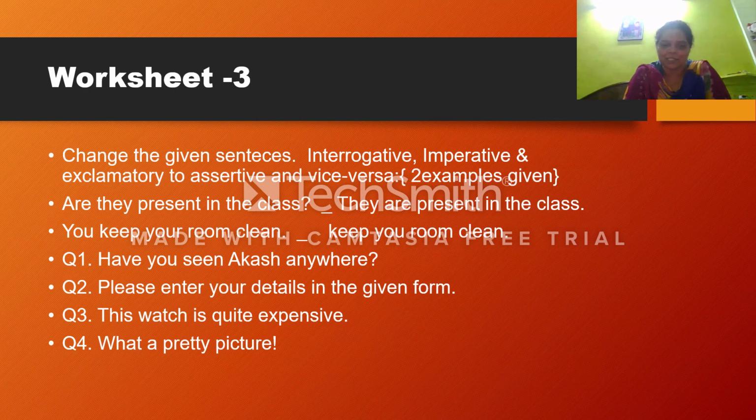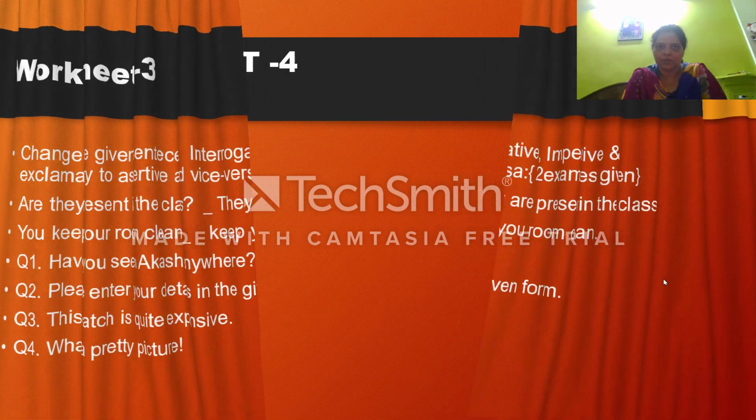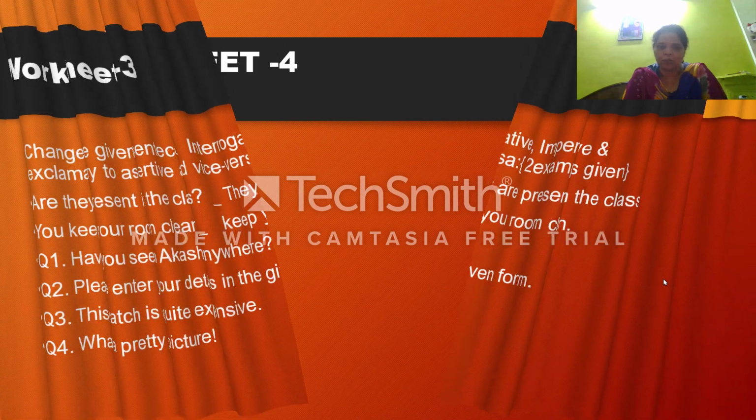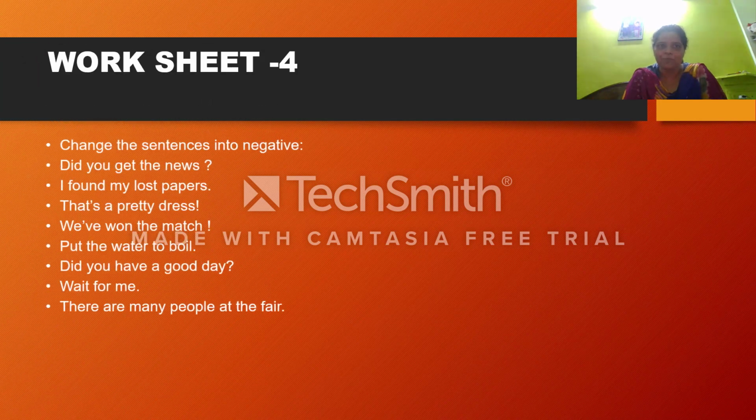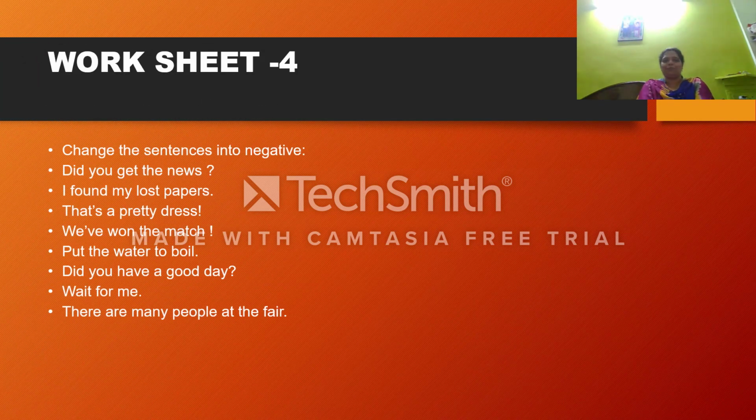Now next is one more set, worksheet 4. Questions क्या है? Change the sentences into negative. My dear children, remember one thing while going through these questions, go through all these rules. How to change into the negative form. Go through the rules, then do the exercise. Don't do the exercise like this. One day, one worksheet only. You don't do all the worksheets together. For one day, one worksheet.